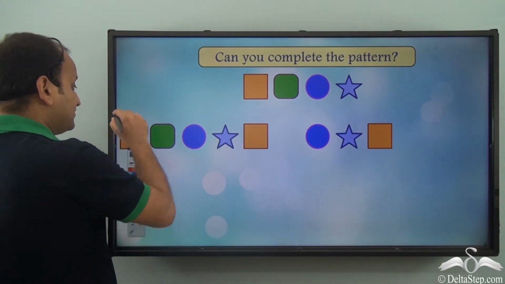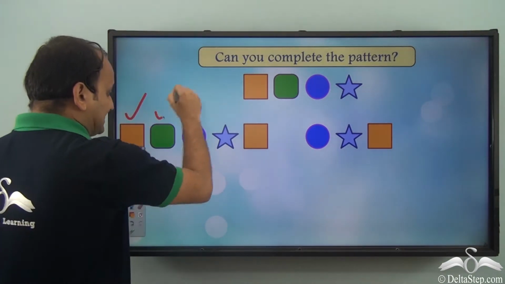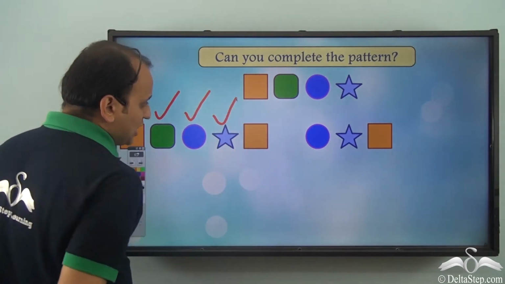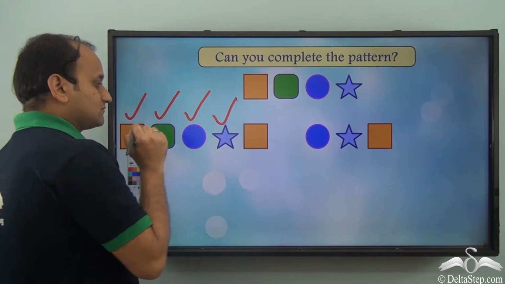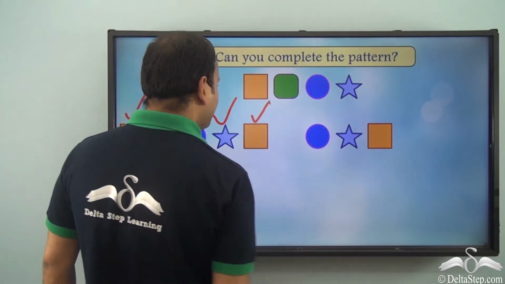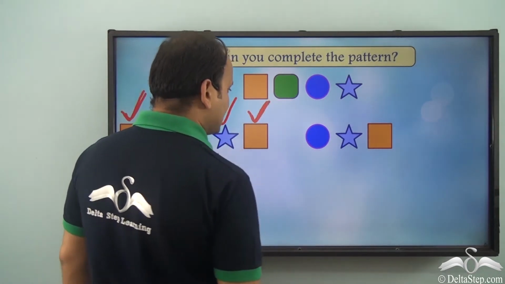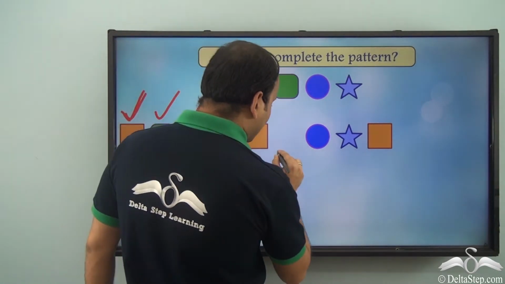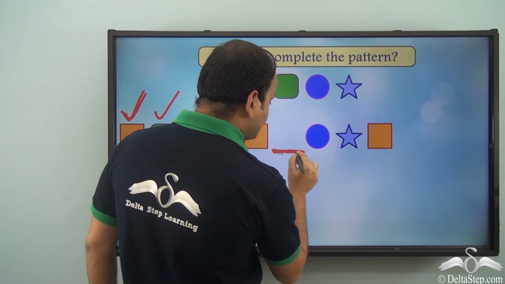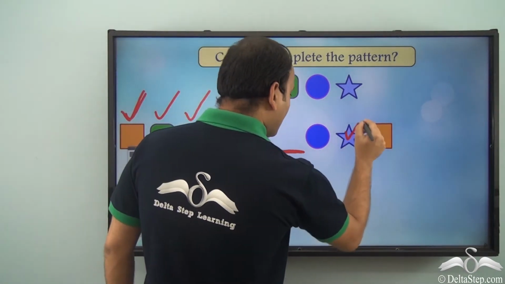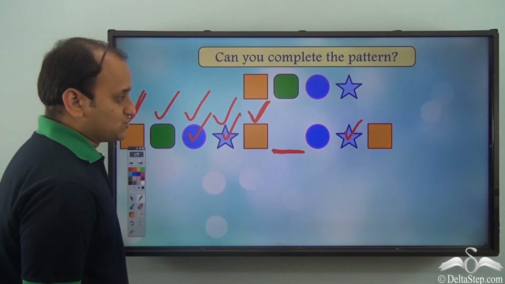So I have this shape followed by this, followed by this, and followed by this star. So after that I have this shape again. So I started with this shape, and again this shape is starting, and again I have a gap here, so I don't have the second object. Third is same as this one, and fourth is same as this one.